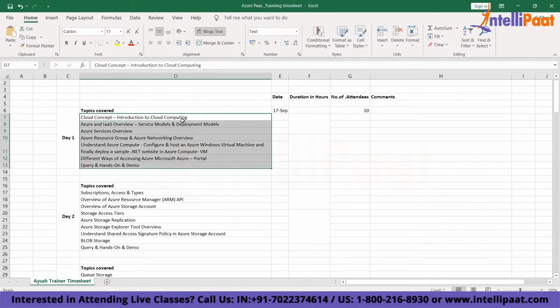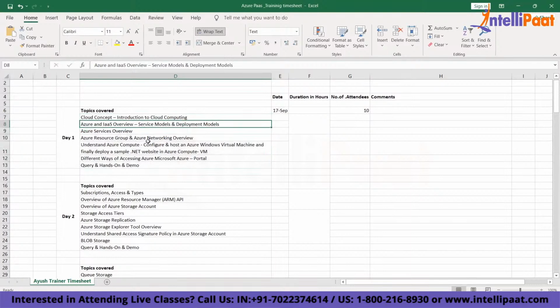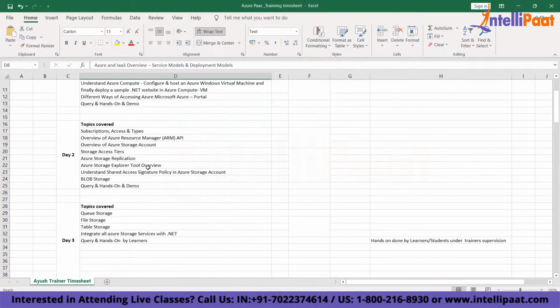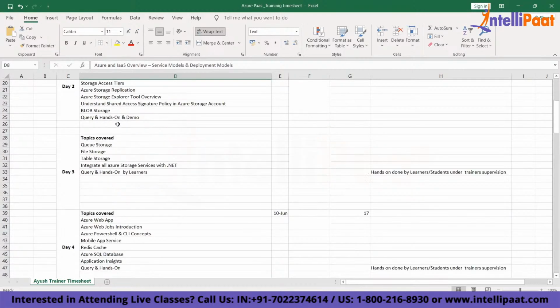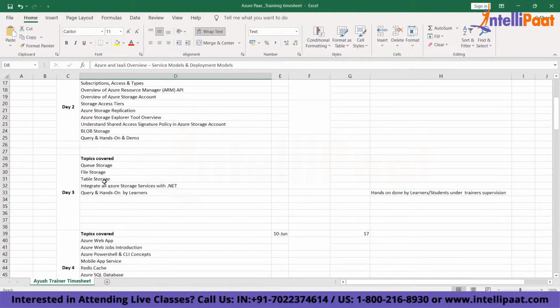Now, overall, if you see the entire curriculum, we're going to talk about various things like Azure IaaS, service model, deployment model. Then we'll talk about storage. We'll talk about Azure storage services. We'll understand various things about storage. Then we'll talk about files, tables, queues. We'll talk about various .NET level integration, right? How you can integrate with your .NET.